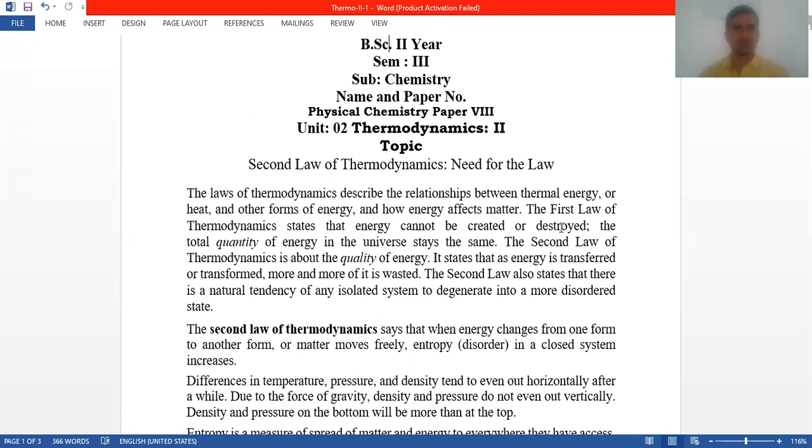The laws of thermodynamics describe the relationship between the internal energy or heat and the other forms of energy, and how energy affects matter. The law gives a relationship of thermal energy, heat and the other forms of energy, and how the energy affects matter.